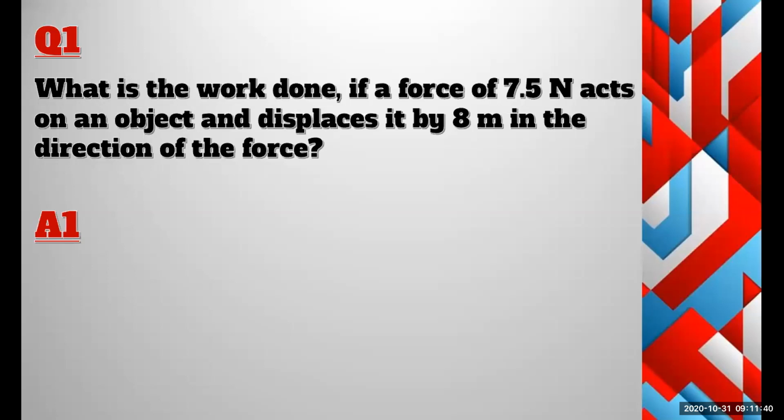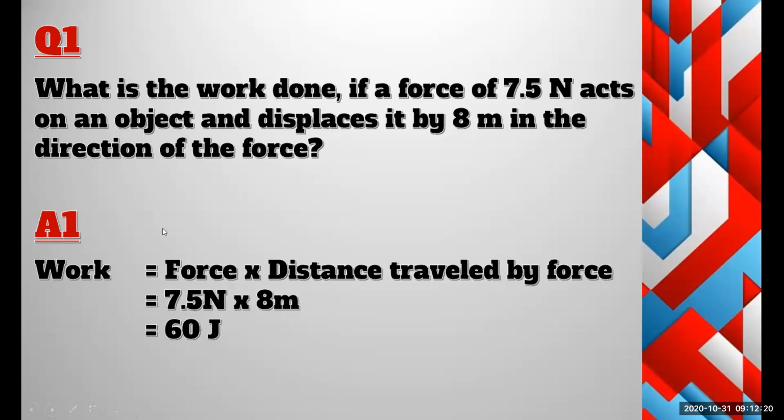Question number 1. What is the work done if a force of 7.5 Newton acts on an object and displaces it by 8 meter in the direction of the force, right? So I am getting the answer 60 joules, right? The force is 7.5 Newton, and the distance traveled by the object because of the force is 8 meters.